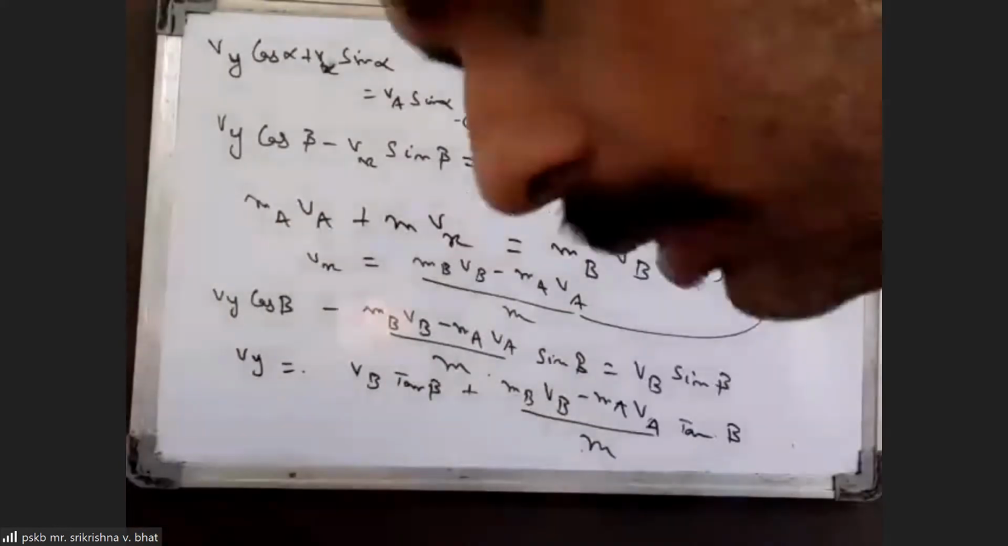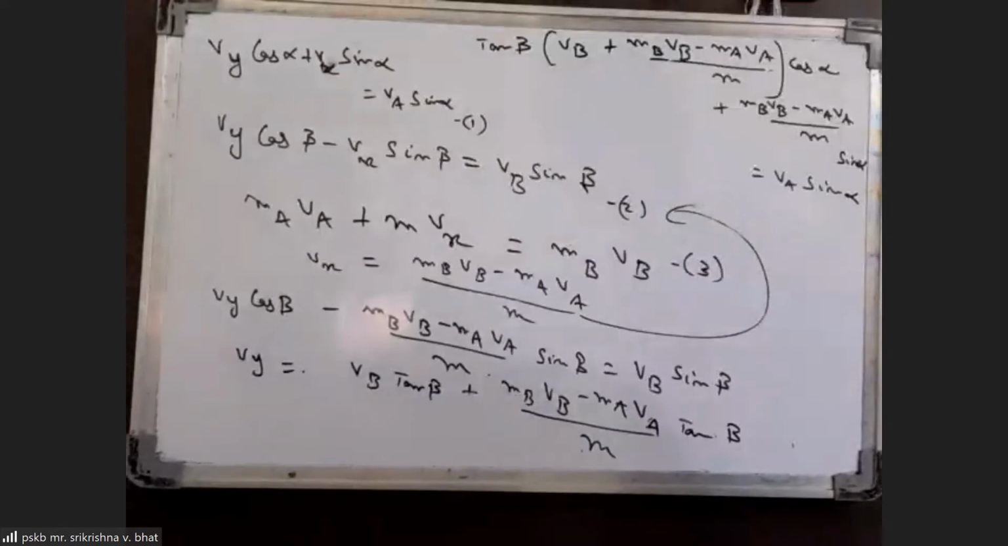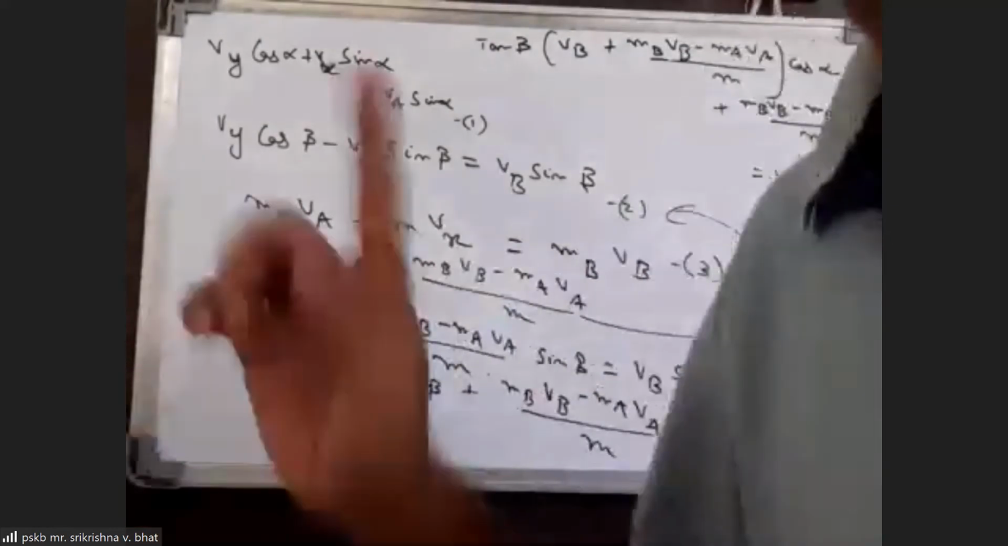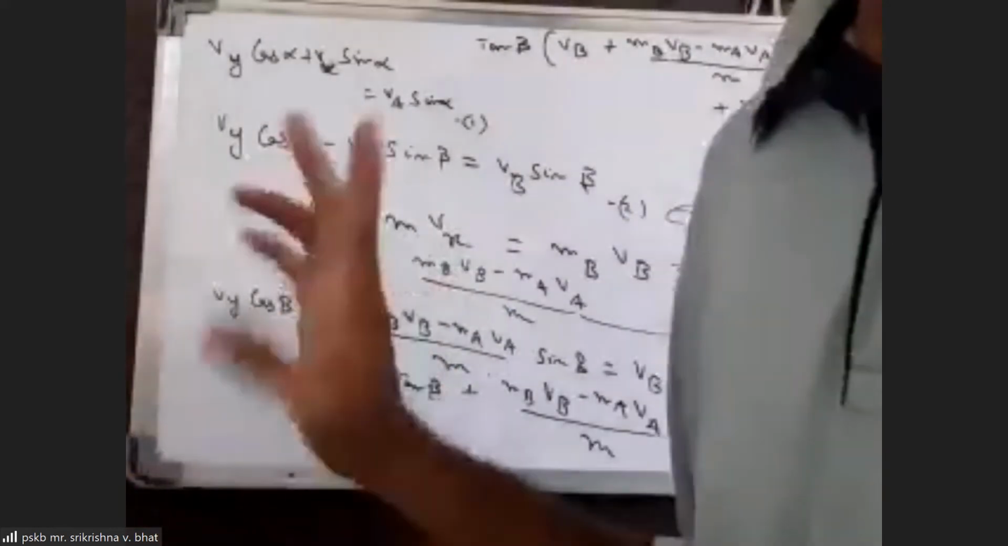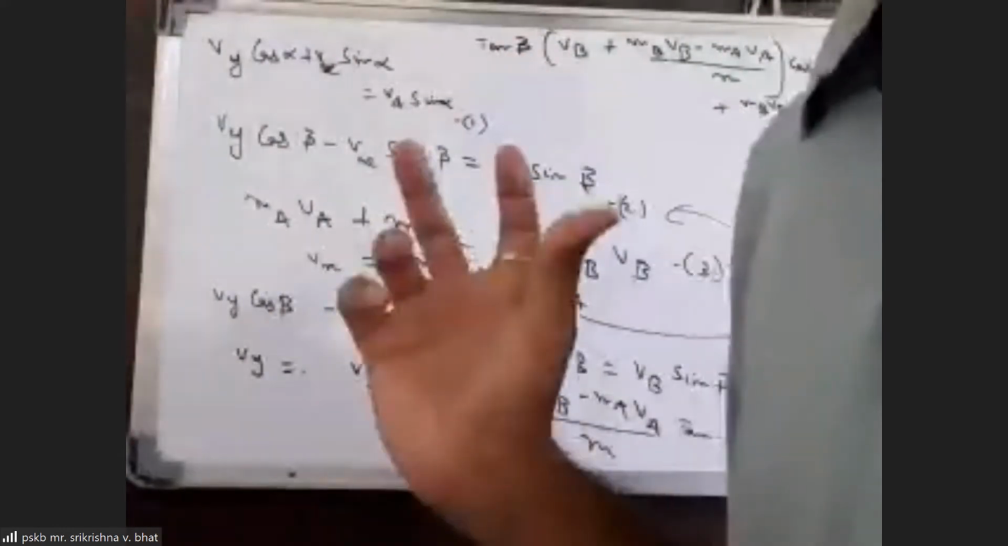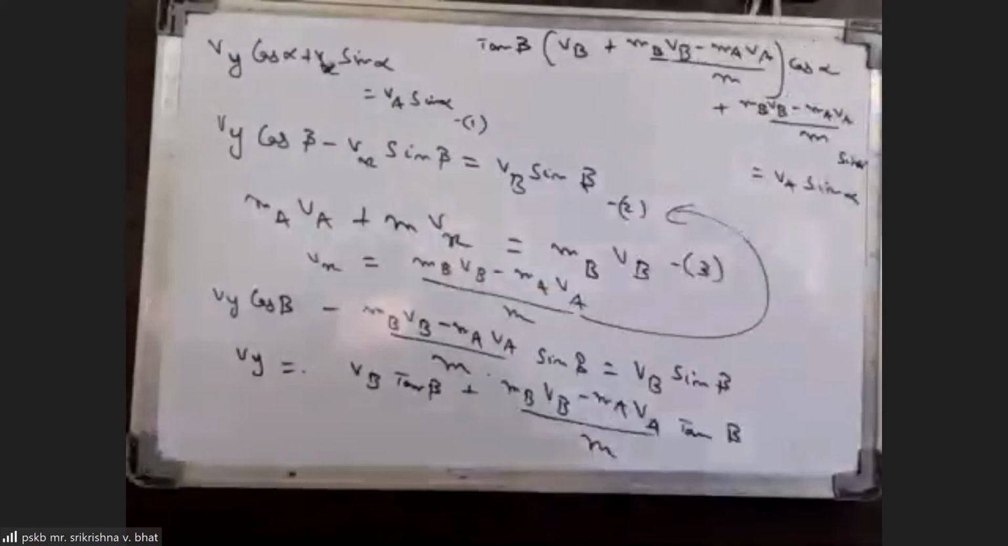We can use energy conservation. Yes, you can use energy conservation if you want to find velocities. Suppose you want to find what is Va, what is Vb, and what is V, what is Vx and Vy, individual values by the time the cylinder has reached the ground. Then you can use energy conservation.